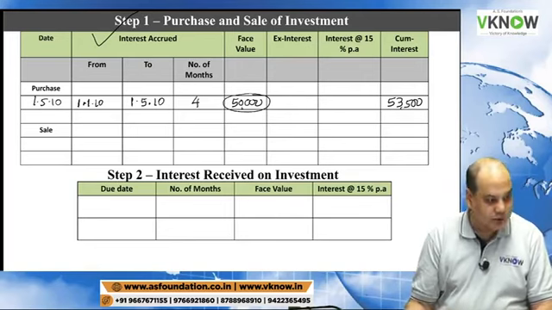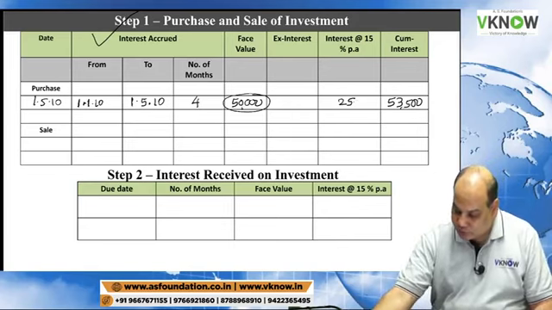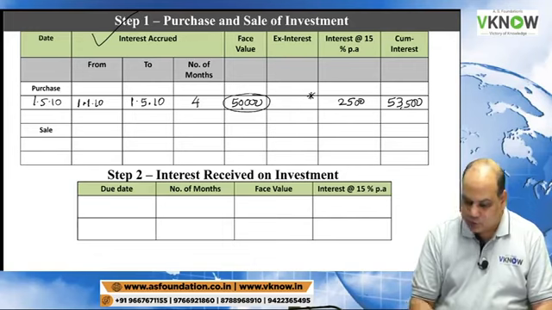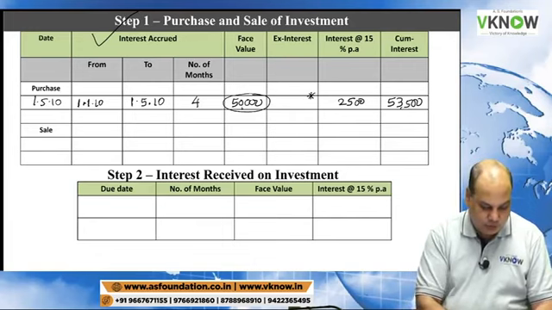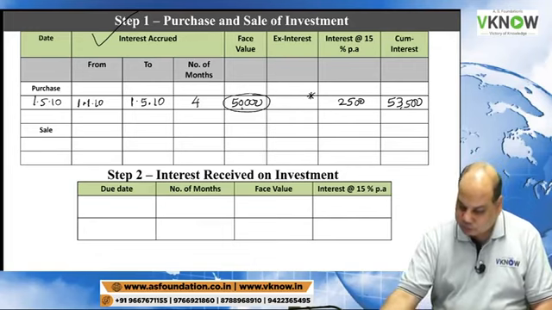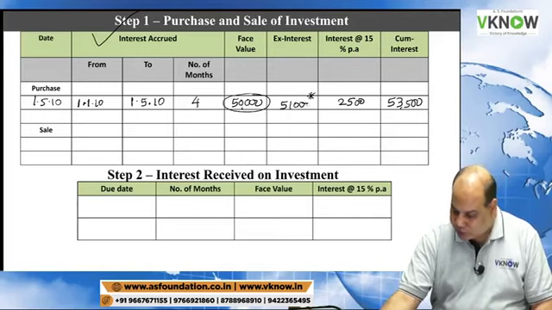So I'm getting 2,500. Find out the ex-interest price: 53,500 minus 2,500, ex-interest amount is 51,000.